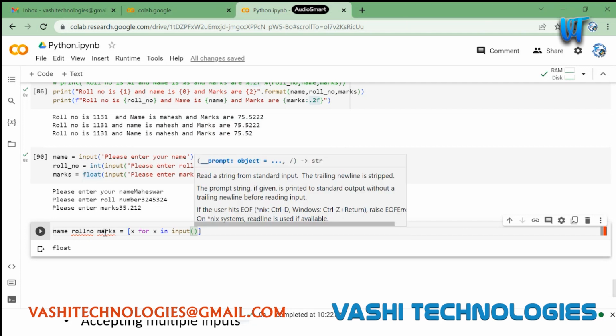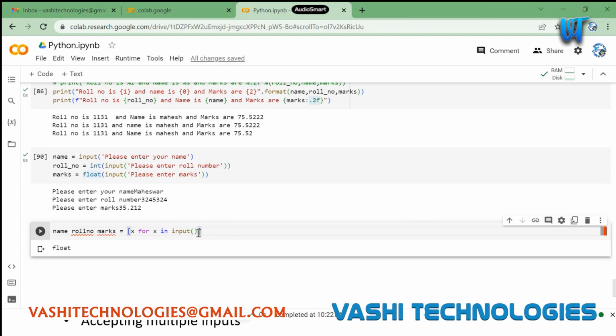It will become handy when we want to take multiple inputs from user instead of defining three different inputs here, right? Or else what you can do is, let's say I'm having students one, two, three, because this will be a similar type, right? Name one, comma, name two, comma, name three.